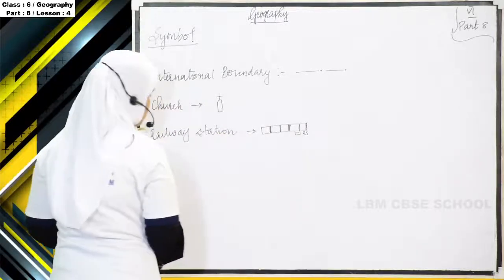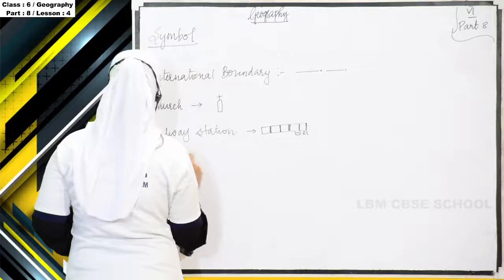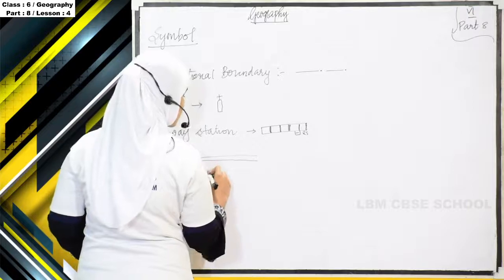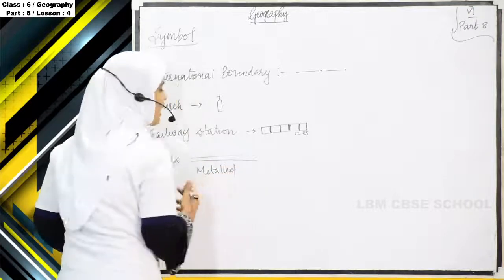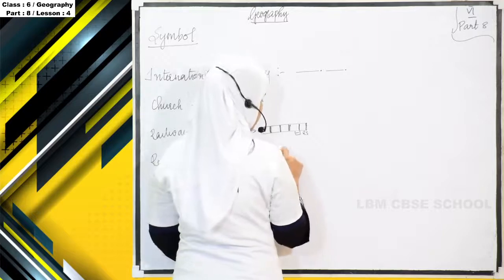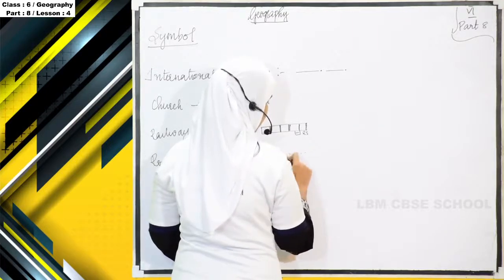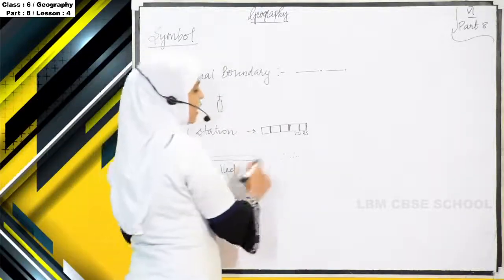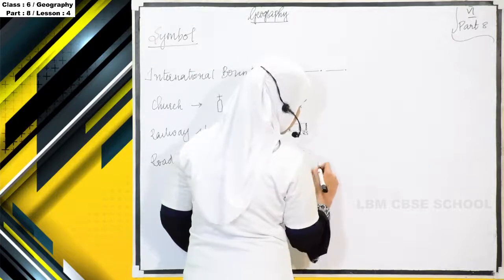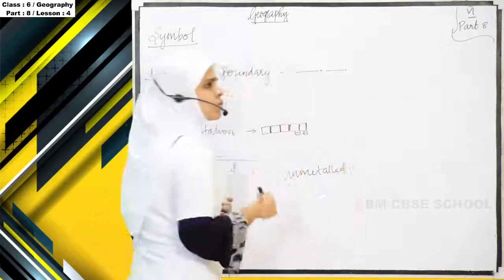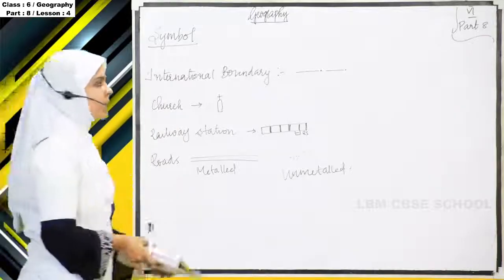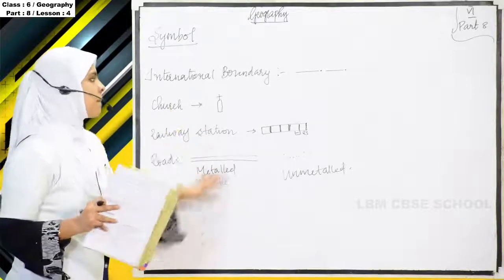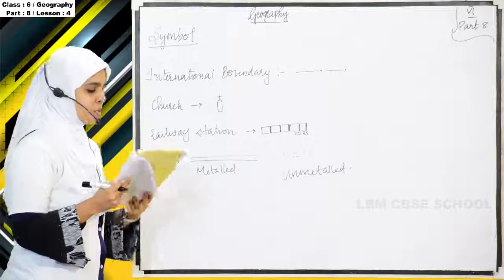And about roads. So this symbol shows it is a metalled road. And if it is an unmetalled road, it shows like this. So this symbol shows there is an unmetalled road, and the straight line shows a metalled road. To draw a mosque, to draw a school, it is merely impossible. So that's why we adopt symbols. So these are the examples for some symbols. By understanding the symbols, it is very easy to read a map.